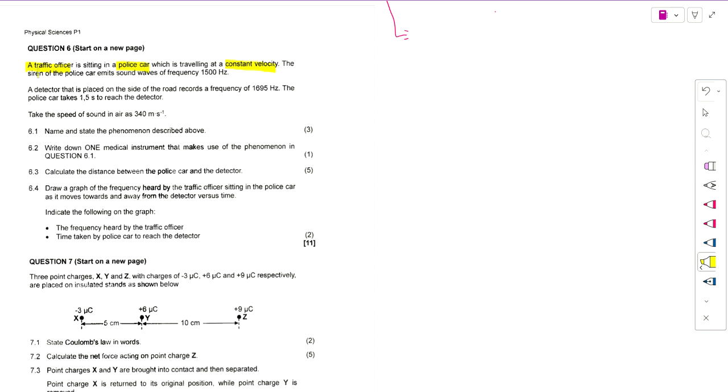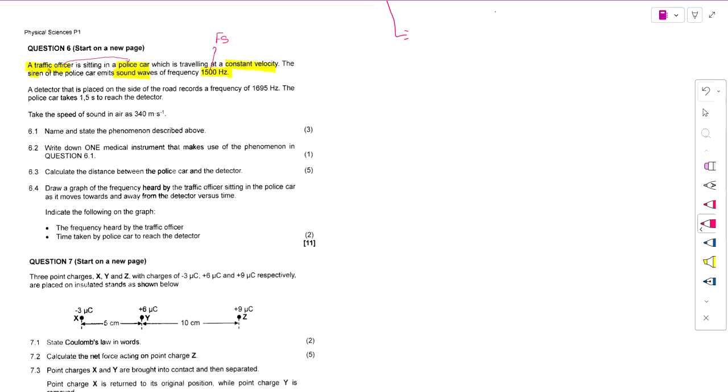So the siren of the police car emits a sound wave with a frequency of 1500 hertz. This is the frequency by the source. Because the traffic officer was inside the car, there was no relative motion between the traffic officer and the police car.